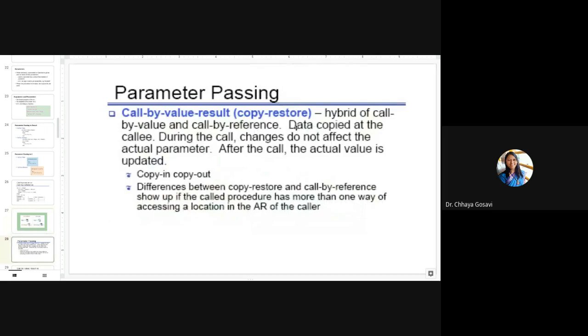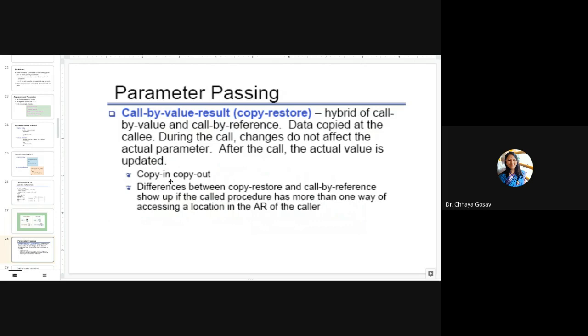So just read this line very carefully. Data copied at the callee. During the call, changes do not affect the actual parameters, but after the call, actual values are updated. It is also called copy in, copy out.